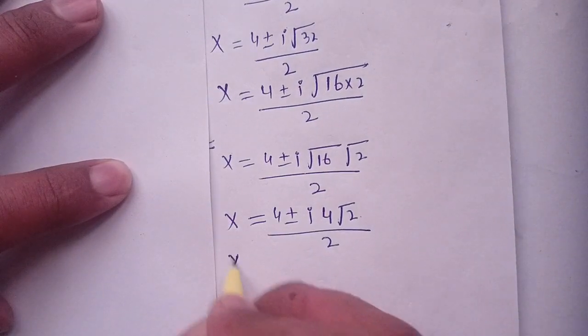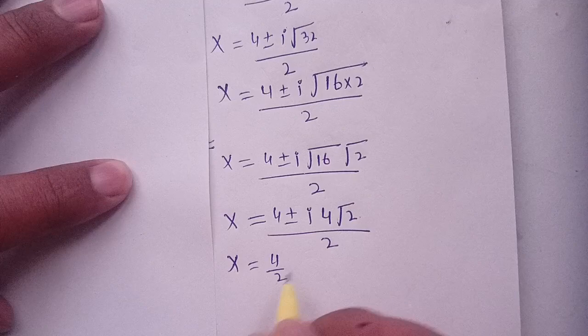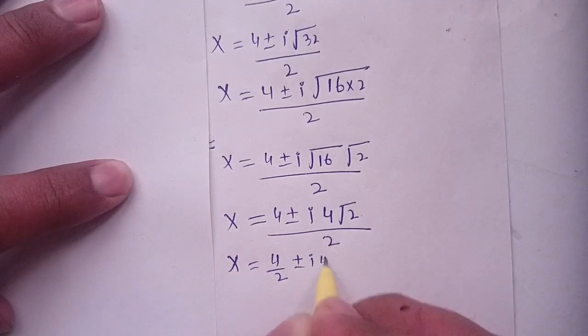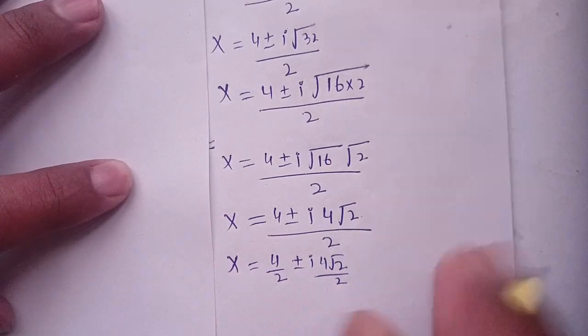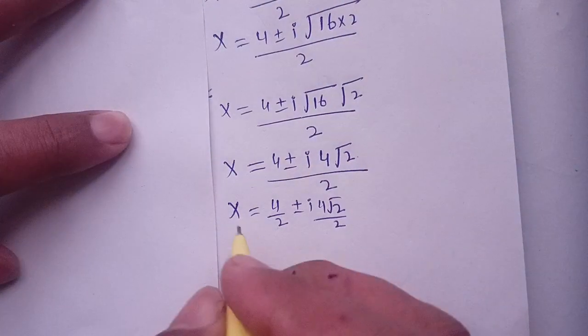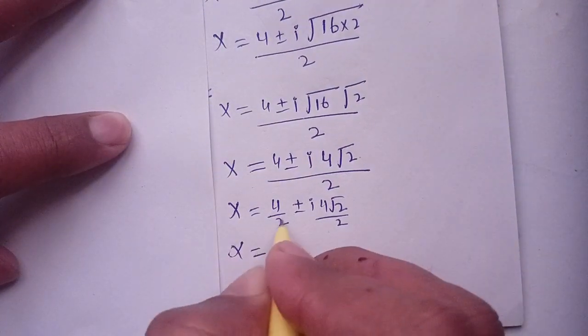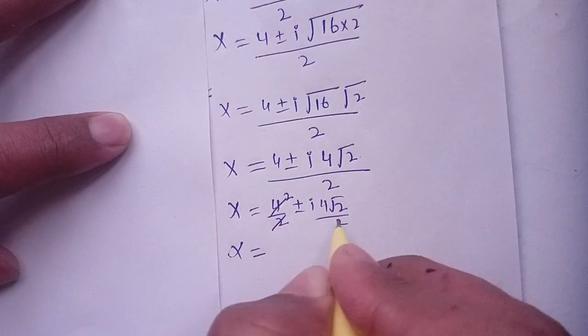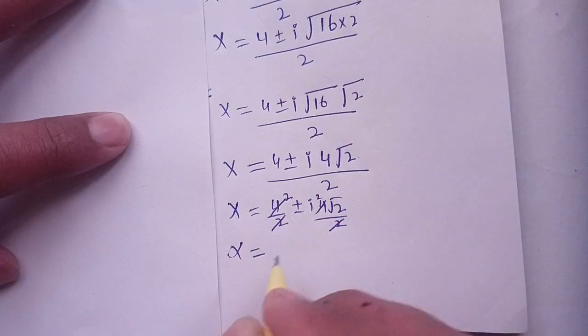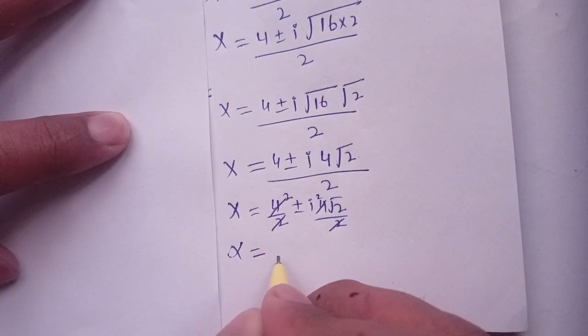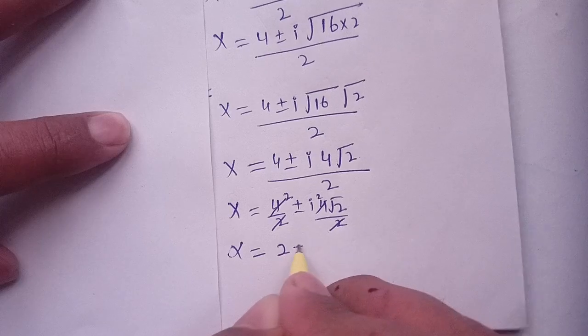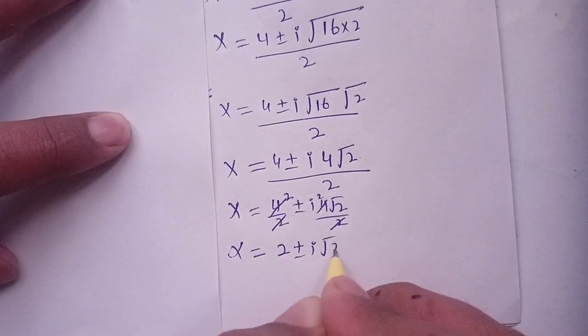Now x is equal to 4 divided by 2 plus minus iota 4 square root of 2 divided by 2. Now 2 times 2 becomes 4 and 2 times 2 becomes 4. Thus x gives 2 plus minus iota square root of 2.